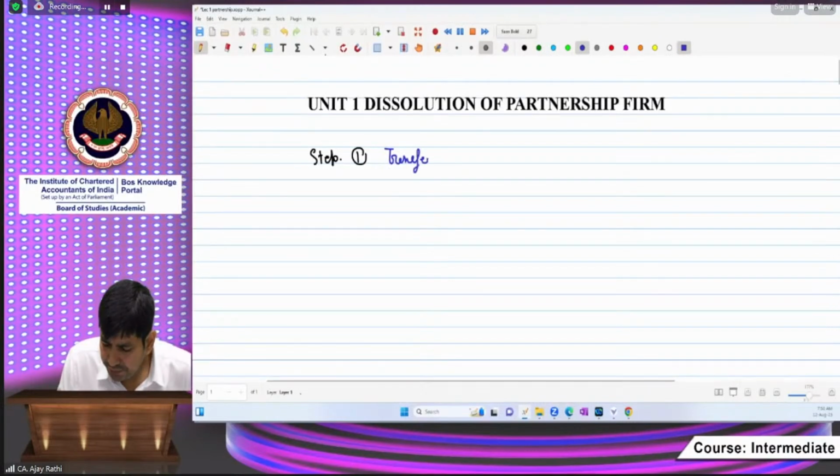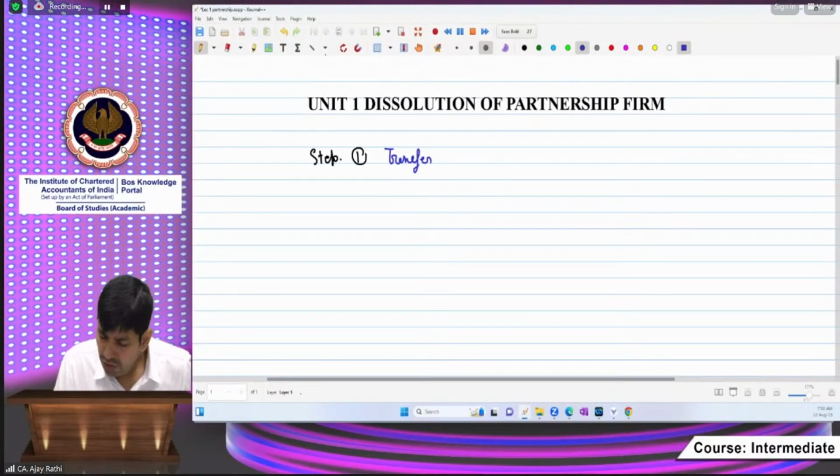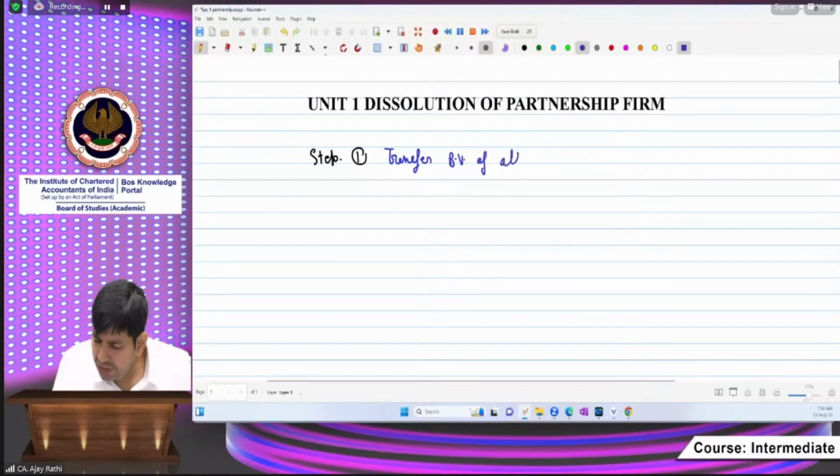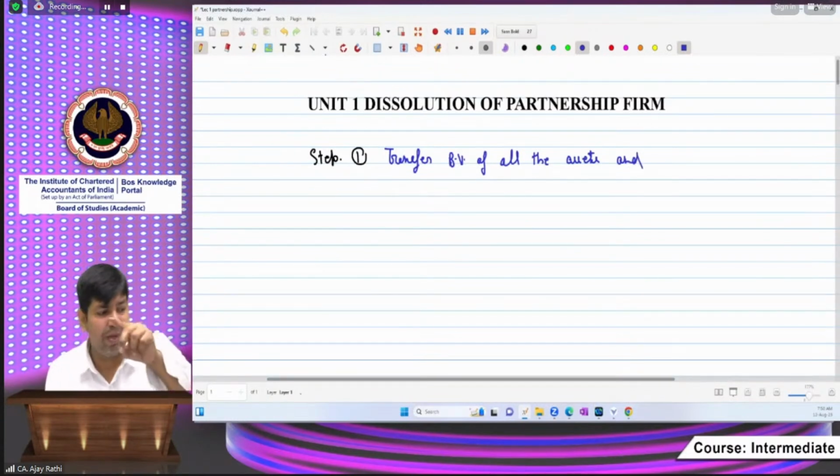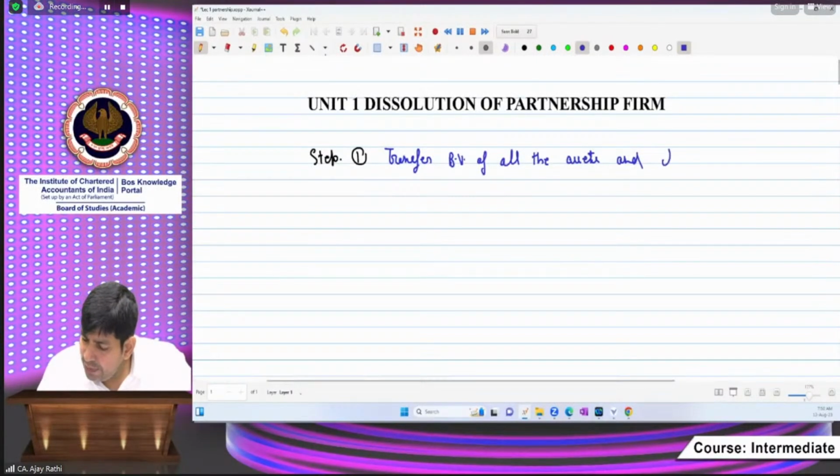Step number 1: Transfer book values of all the assets and liabilities to realization account. Are you writing? Please show me a thumb or give me your presence that yes, sir, we are writing.